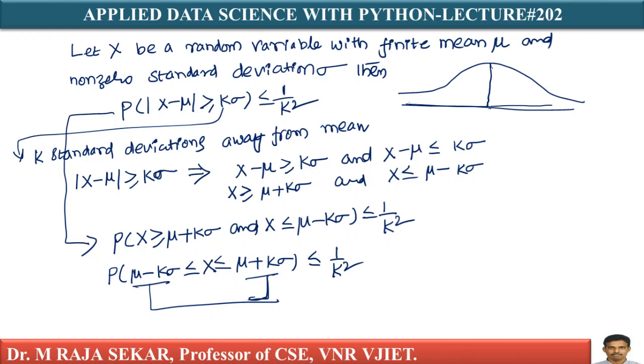If you speak strictly, it need not follow normal distribution. Just for understanding, I am keeping like this. If I assume this is mu, this is mu minus k sigma, this is mu plus k sigma. Just for understanding I am writing, it need not be a normal distribution. What does it mean? X is greater than or equal to mu plus k sigma.